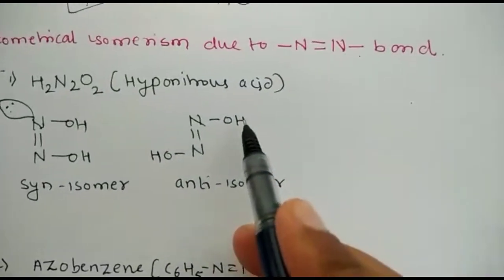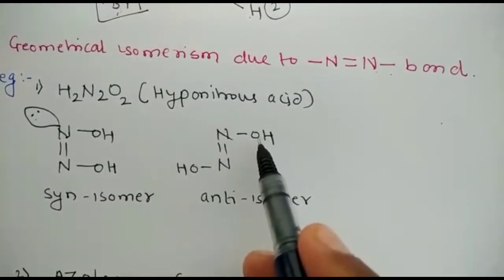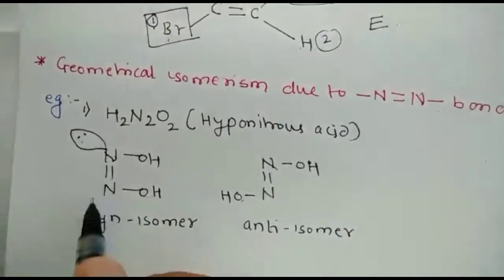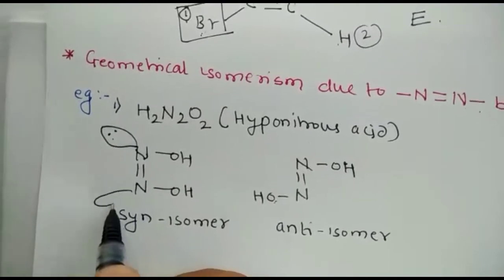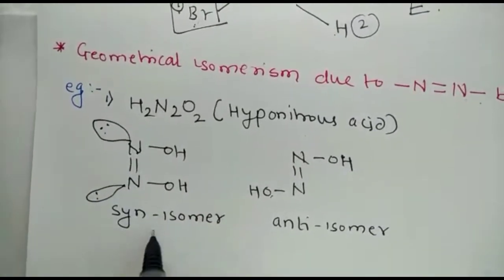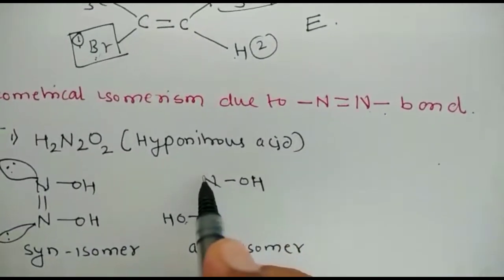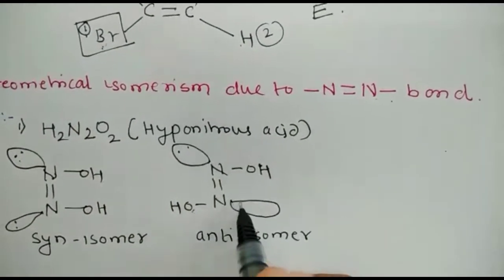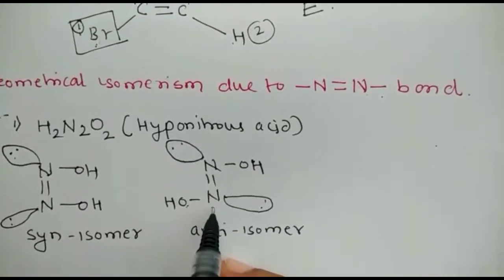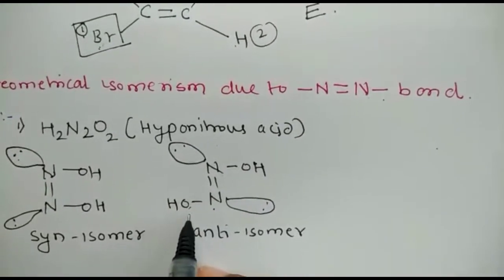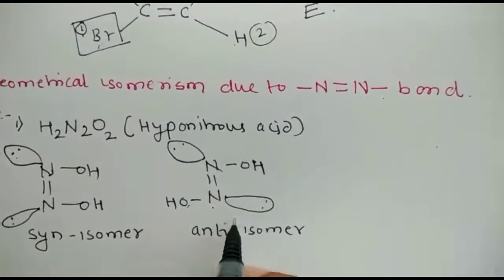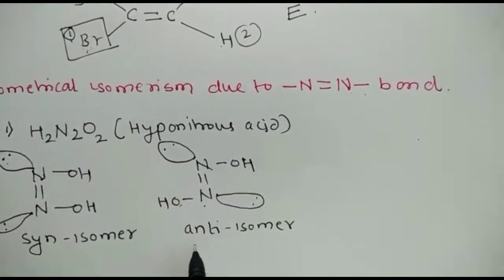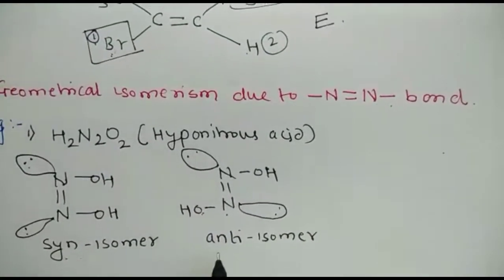If the same density groups are present on the opposite side, here I will write a lone pair of electrons here, both lone pairs present on the same side is called the syn isomer. And here is a lone pair of electrons, and here is another electron density. This nitrogen atom has two different electron densities, one from OH and another from the lone pair. Same groups present on the opposite sides are called anti isomers. This is called the syn isomer and this is called the anti isomer.